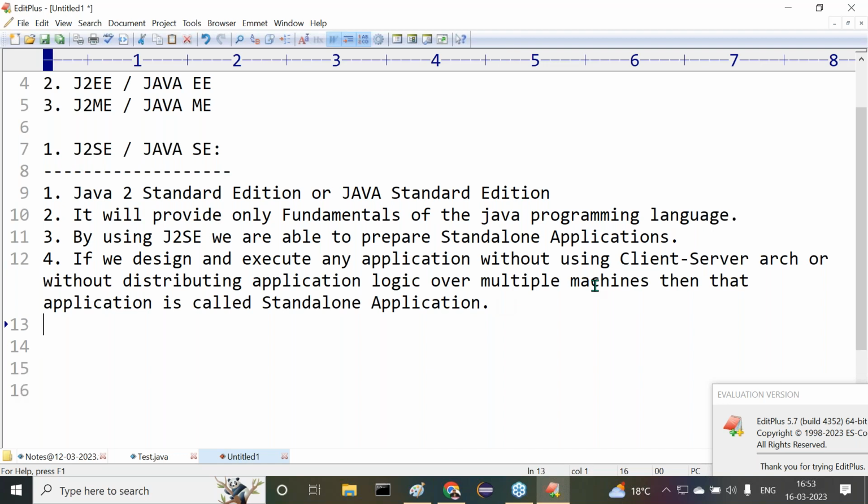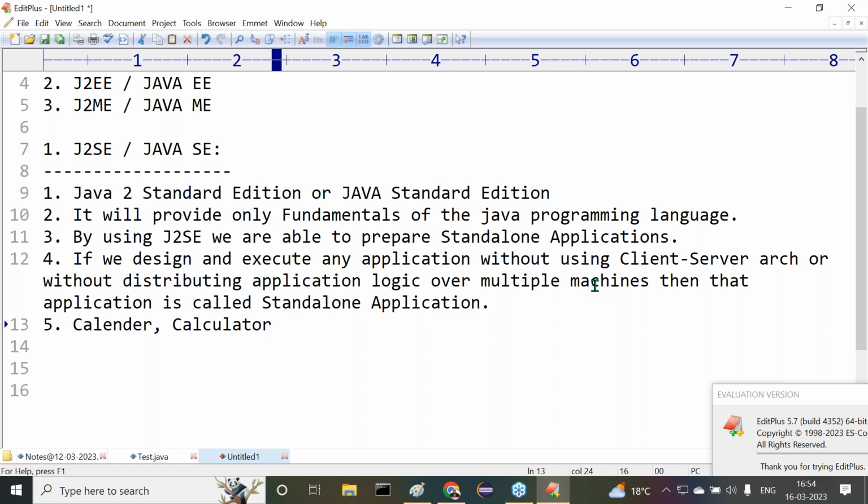Next point is what I'm telling to you. After this, any example for standalone applications? Exactly, we have a number of examples. Say for example, this is my computer. Inside my computer, a calendar exists. Calendar in my system. Calculator in my system. Observe carefully.